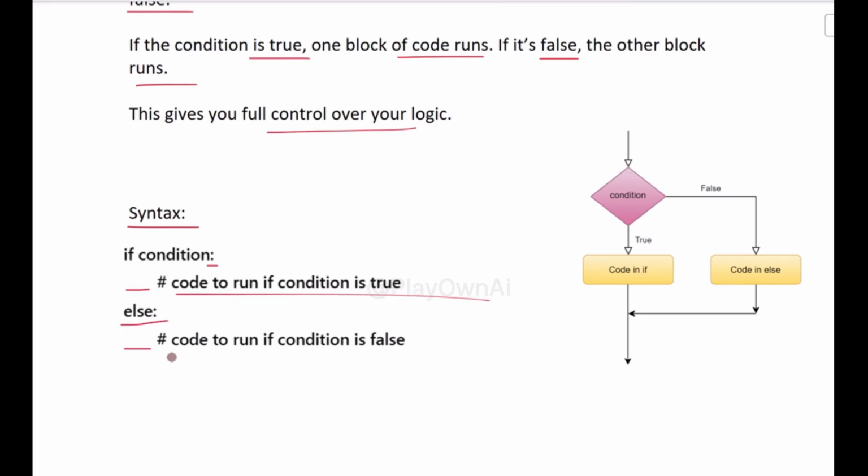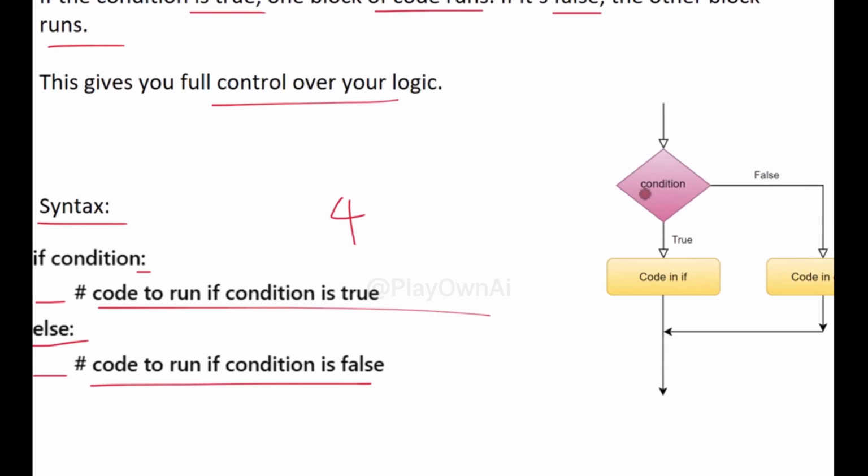Let's now understand how an if-else statement works behind the scenes using this flowchart. At the top, the program starts just like every Python script. The first thing it encounters is a condition. This is the diamond-shaped box here, and it asks a question like, is age greater than or equal to 18, or is the password correct? Now 2 paths are possible.